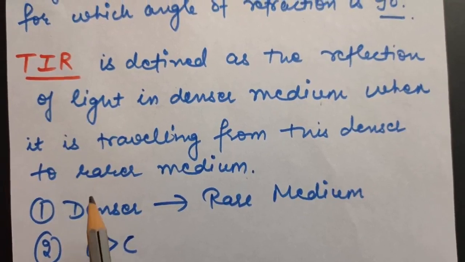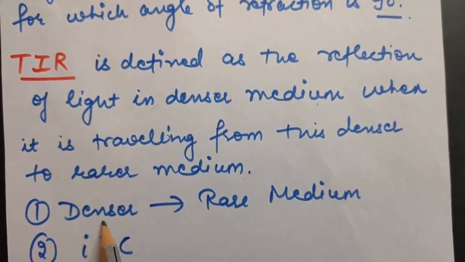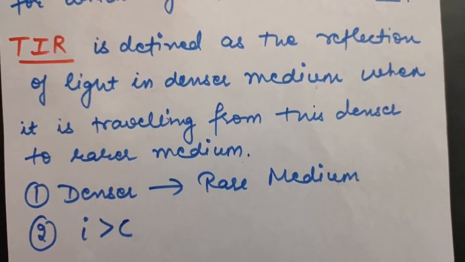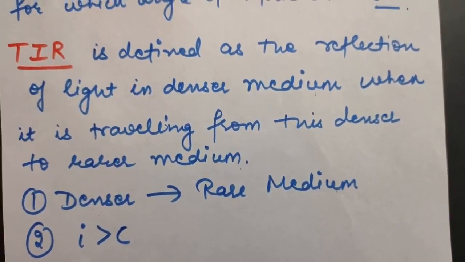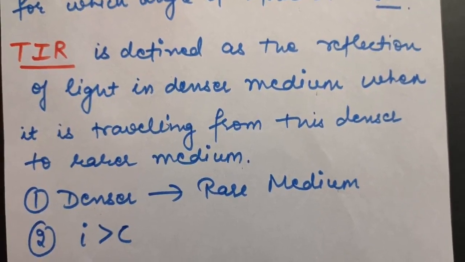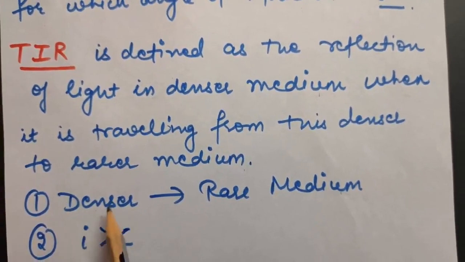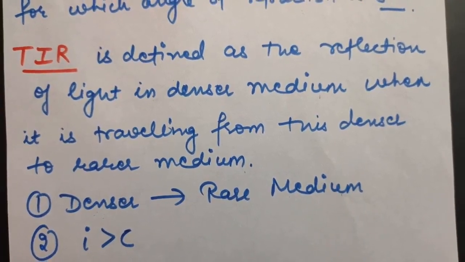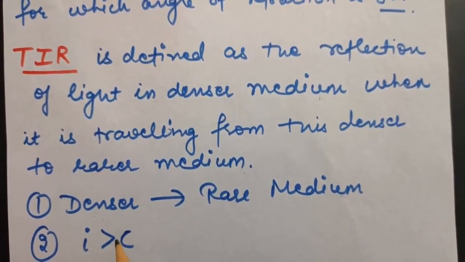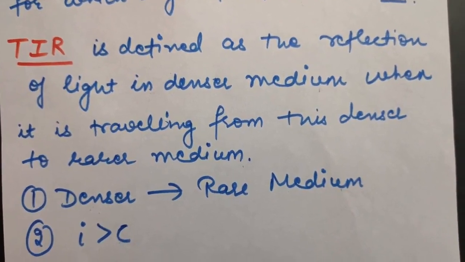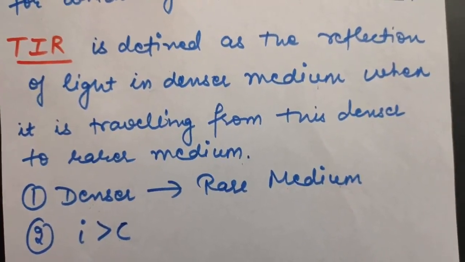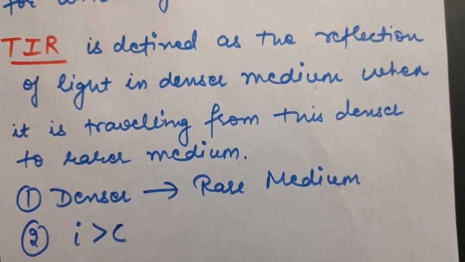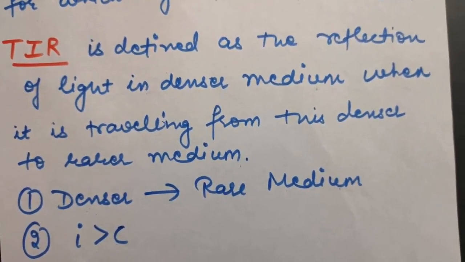The first condition is that the light ray should always travel from denser to rarer medium, because see, if the light ray is going from rarer to denser medium, then it will go away from the surface. The second condition is that the angle of incidence should always be greater than the critical angle. Only then TIR will take place. If your angle of incidence is less than the critical angle, then total internal reflection will never take place.